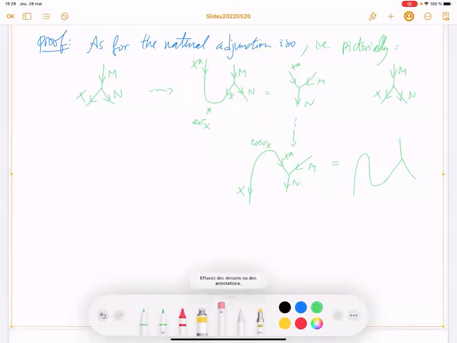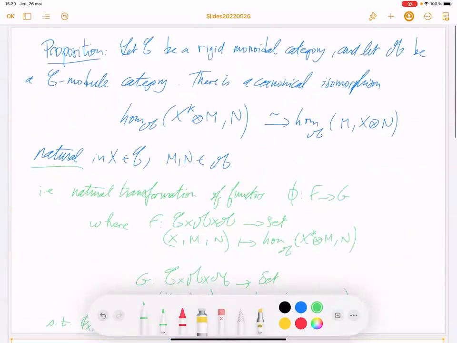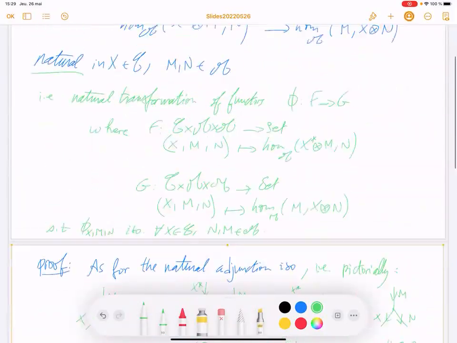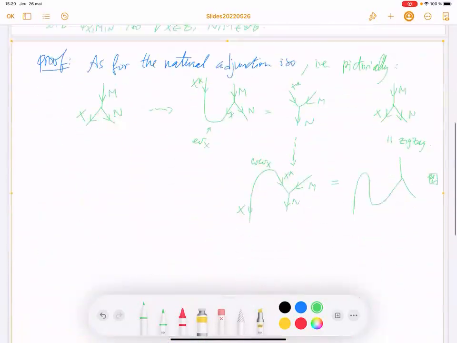So this is equal to the identity by the zigzag relation. Okay, so we have this fundamental natural isomorphism, a generalization of the natural adjunction isomorphism, but to the C module category.